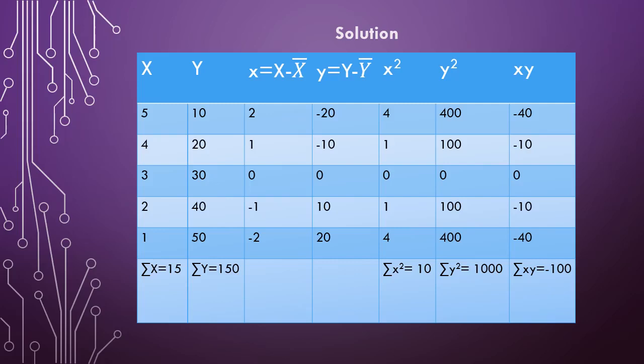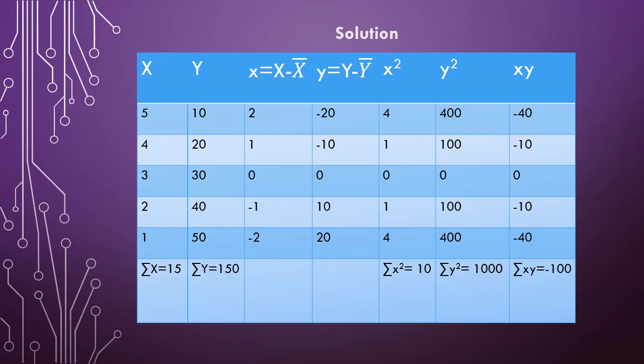Then you need to calculate the mean x bar, which is summation of x divided by n, the mean of the x values. So 15 divided by 5, as the total number of values given is 5, gives x bar equal to 3.